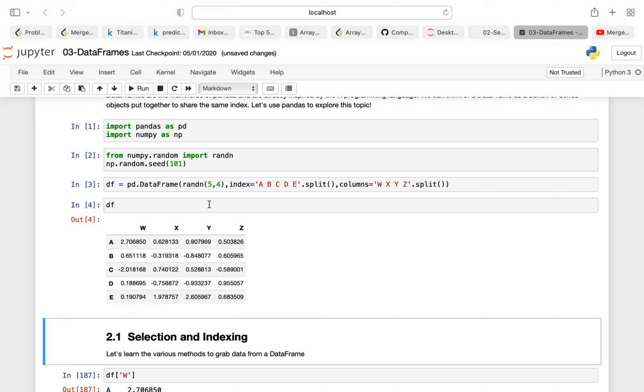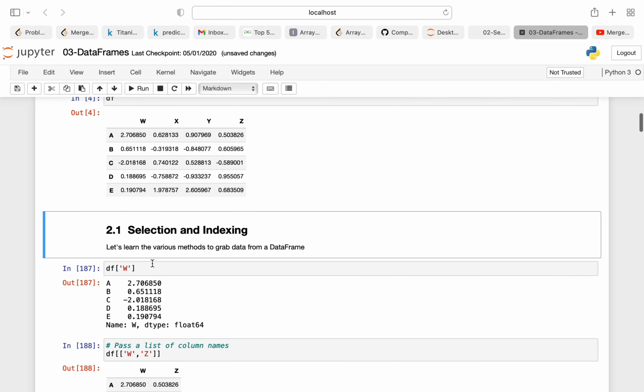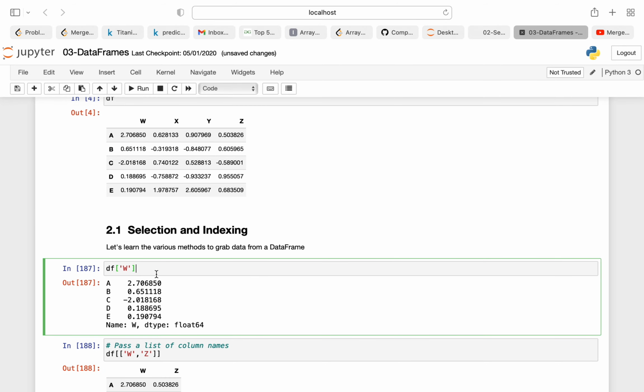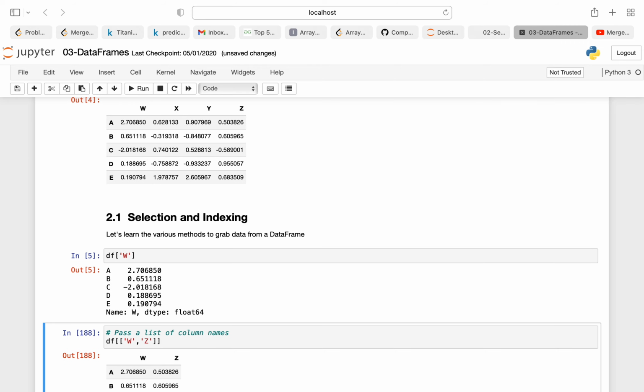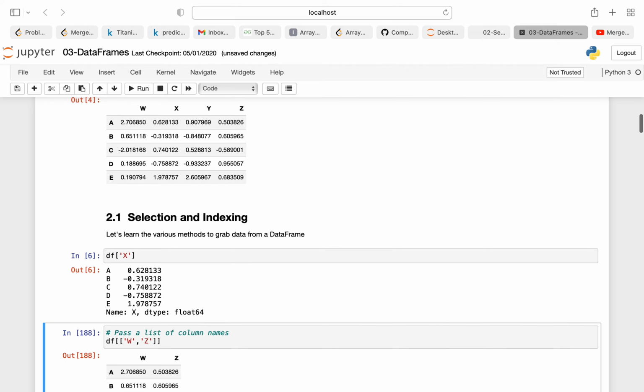So these are series. If I print here df of w, it will give me that particular series. Df of x will give me that particular series. Now we'll talk about selection and indexing. As I said, df of w will print that particular series. If I print df of, let's say, x, it will give me that particular x series.